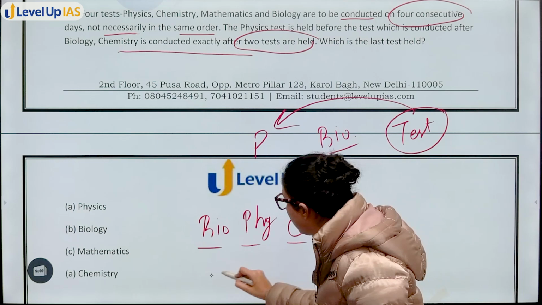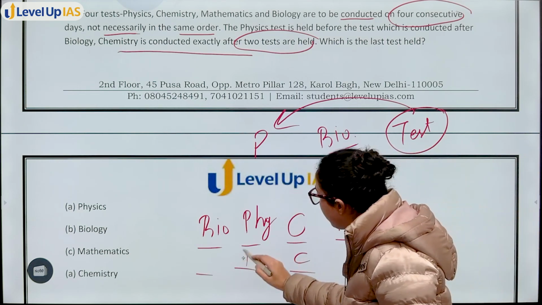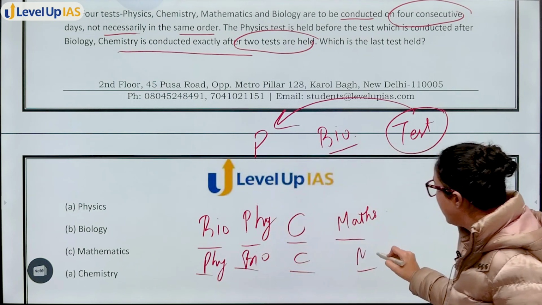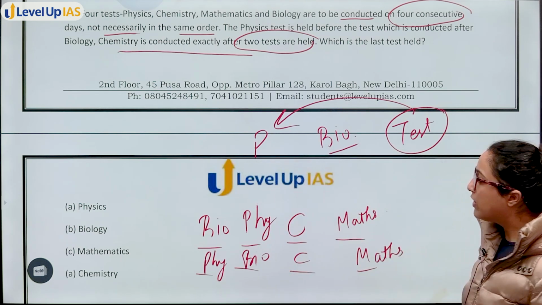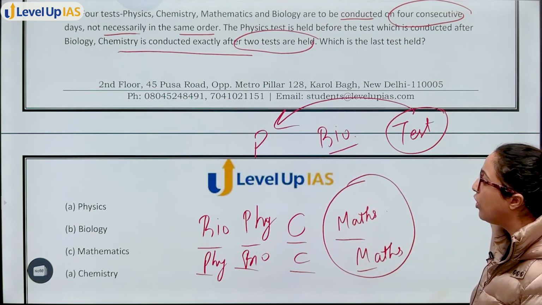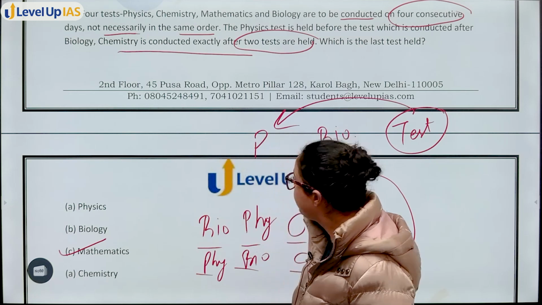If you consider this also, chemistry is here, then you consider bio, physics. 2 cases are there now. Even then, the last test will be of mathematics only. So, option C, mathematics will be your answer.